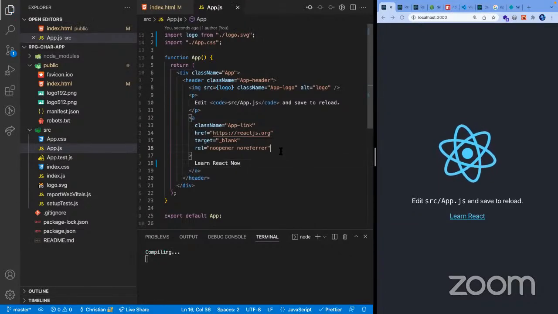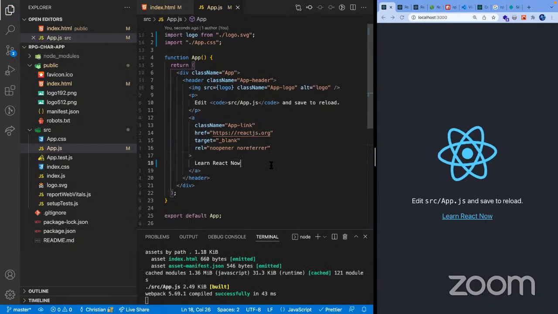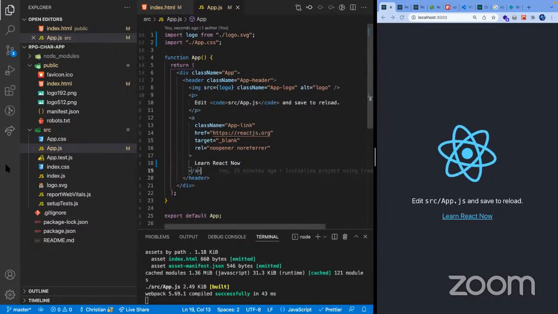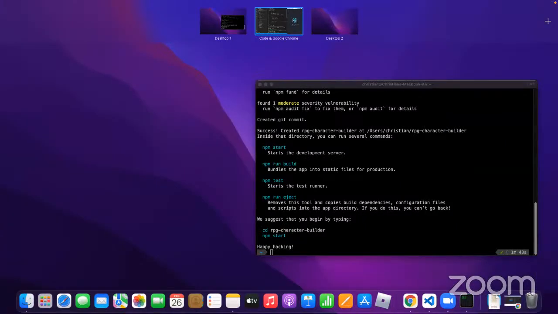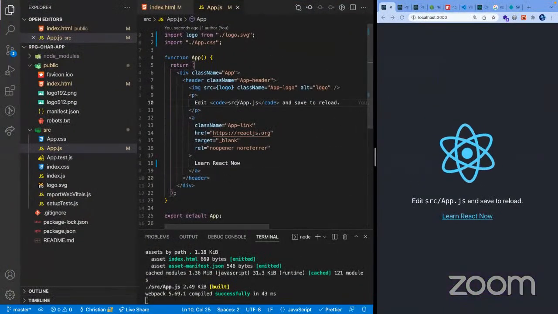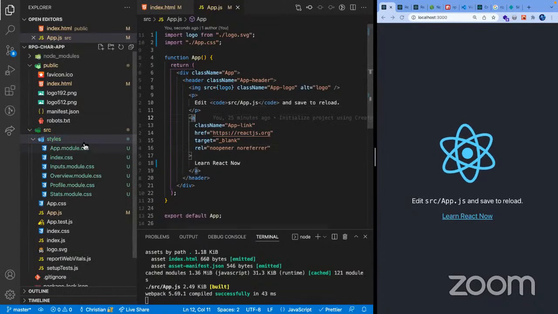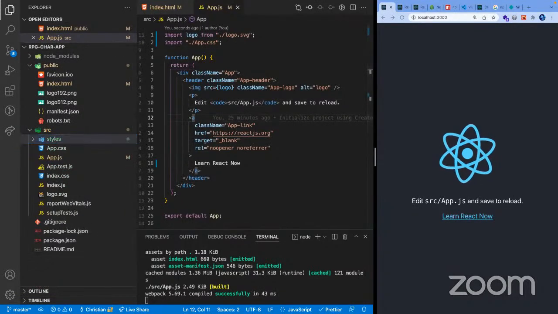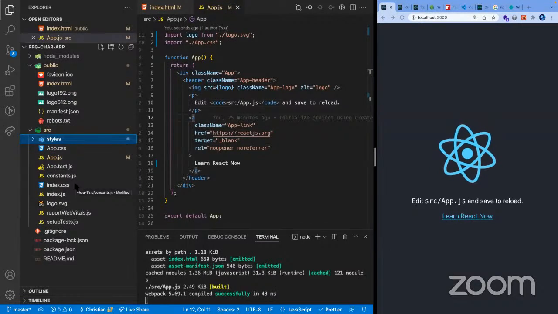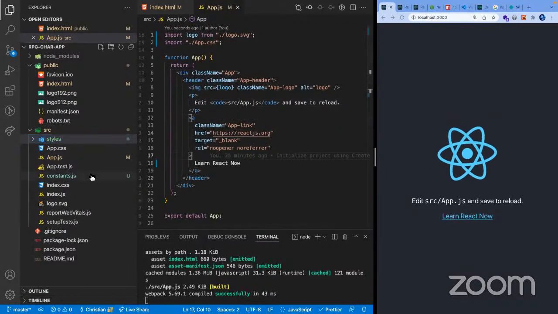And press save, it should automatically update. I don't need to reload. So yeah. And for our application, I'm gonna add some styles here. And we're not gonna talk about CSS. We're gonna focus on the React aspect of this stuff. And then some constants that are related to the application that we're gonna build just to bootstrap things up.